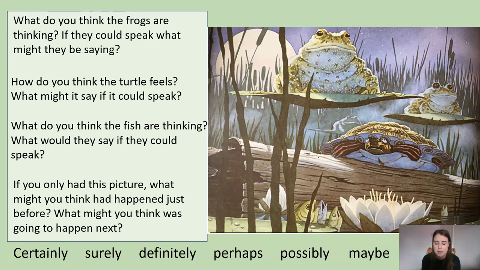Now you might not be able to see one of the words hidden behind my face, if my face is hidden in the bottom right hand corner, but the missing word, if you've spotted it, is probably. Okay, so don't forget that word that might be hiding behind my webcam at the bottom of the page. So go back, pause the video, and write some sentences that answer each of those questions on the slide, but you must remember to use an appropriate adverb of possibility within your sentences.